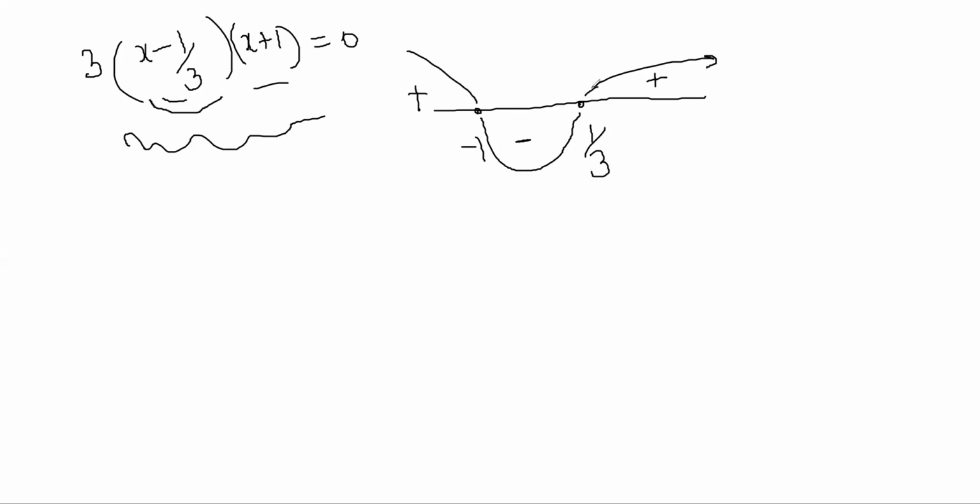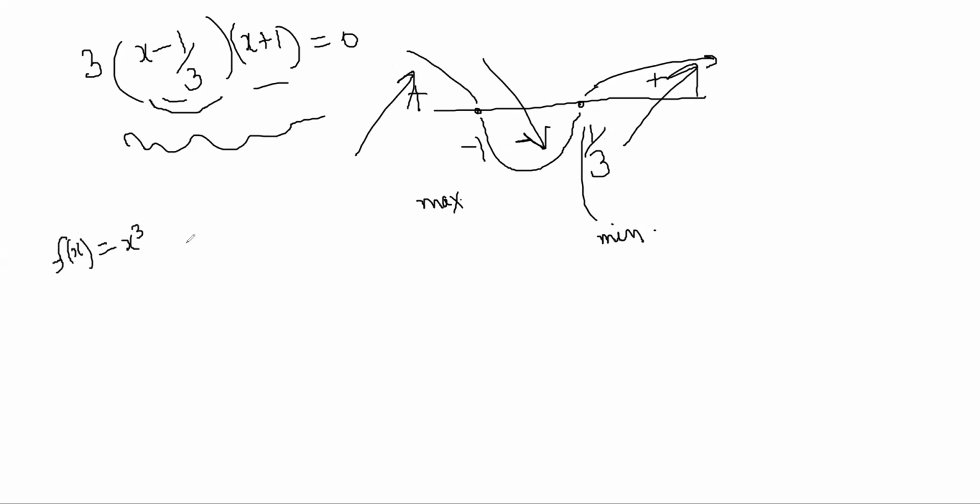Correct. So now we know that the slope is positive on this side, then it is decreasing, and then it is increasing. So this point becomes maxima, and this point becomes minima. See, our function f(x) was x cube plus x square minus x plus x squared. This was our function, right? Now, it is not obvious by looking at the function how the graph will look, right?